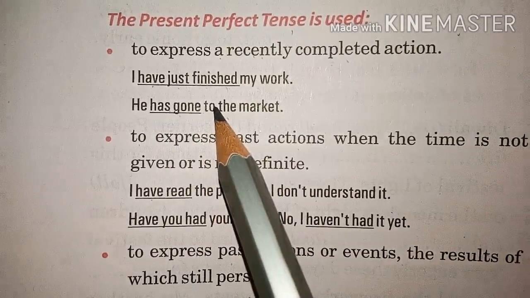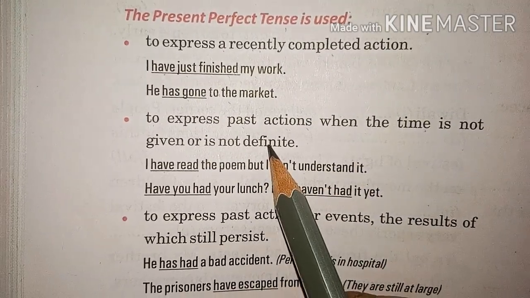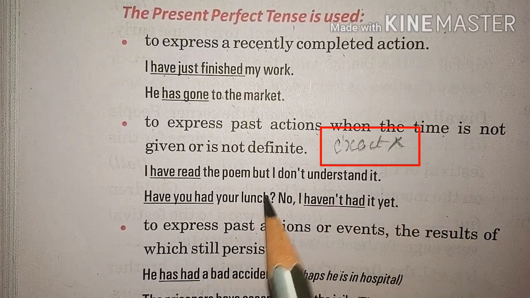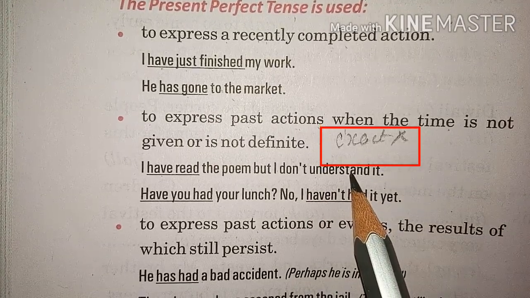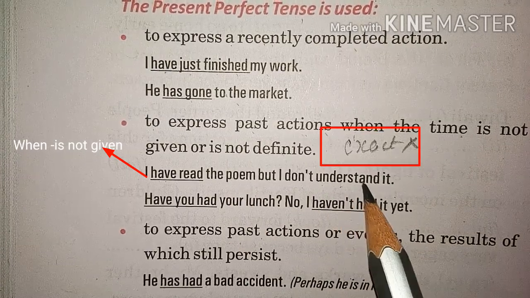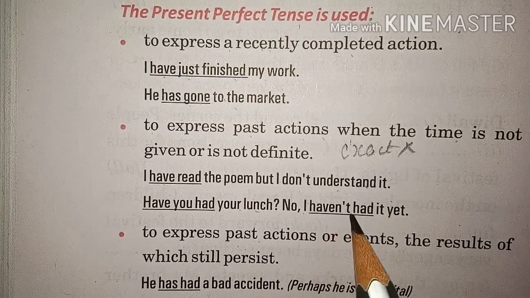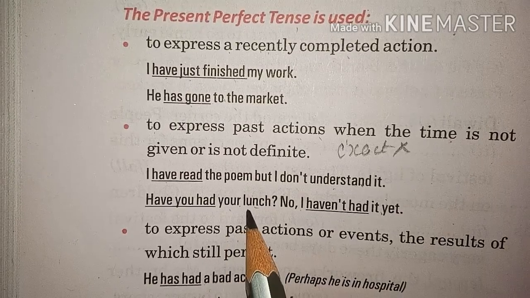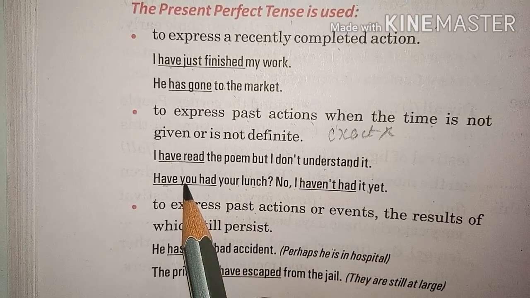So we use present perfect tense to express a past action when the exact time we don't know, when the definite time is not known. Like I have read the poem but I don't understand it. I have read the poem. When I have read, it is not clear, but I don't understand the poem. Have you had your lunch? No, I haven't had it yet. That means exact, definite time is not given. Then also we use the present perfect form of the tense.